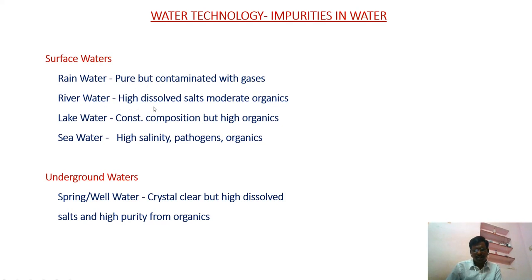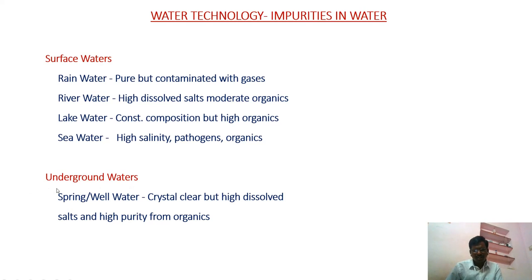It contains highly dissolved salts, and it is contaminated with a moderate amount of organic materials, that means plant material or animal material. Next one, lake water. It has a constant composition of salt content, but the organic materials are very high. Next is sea water. It has high salinity, and it may have pathogens and organics. These are all surface water.